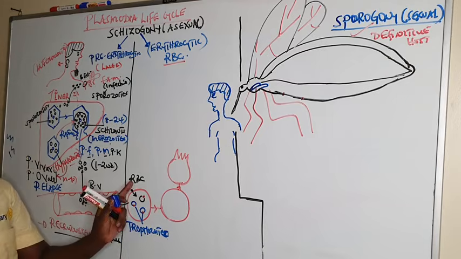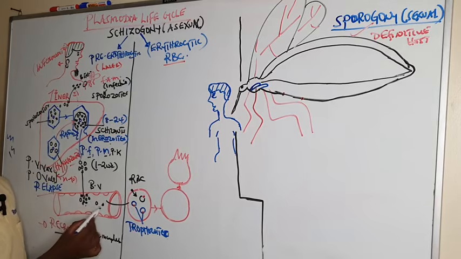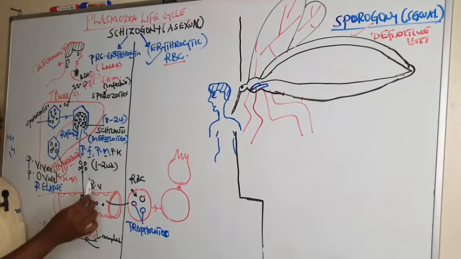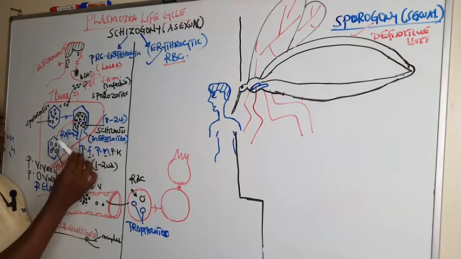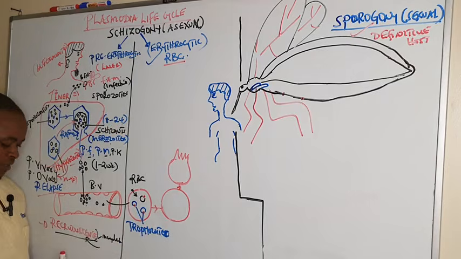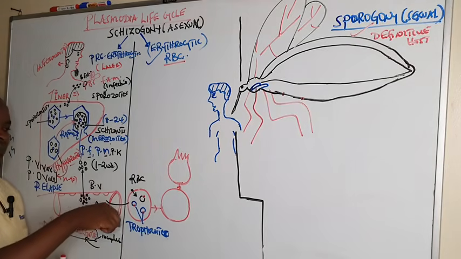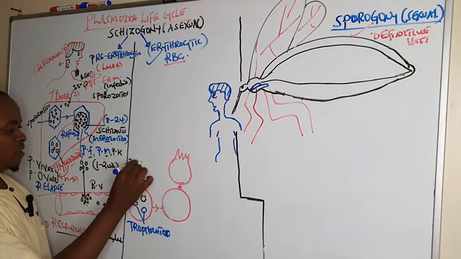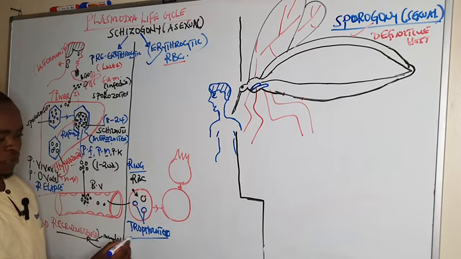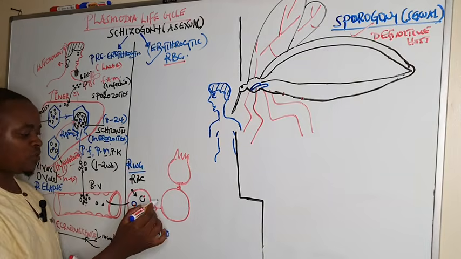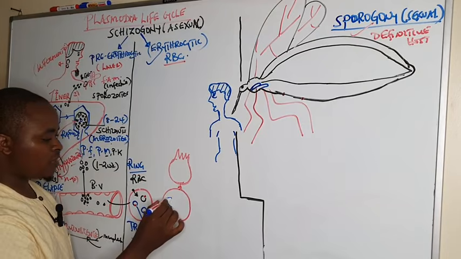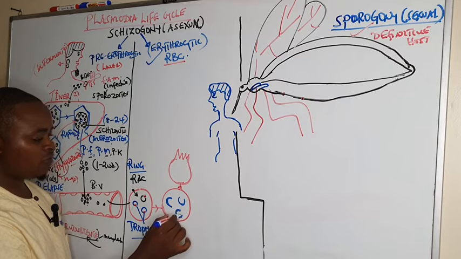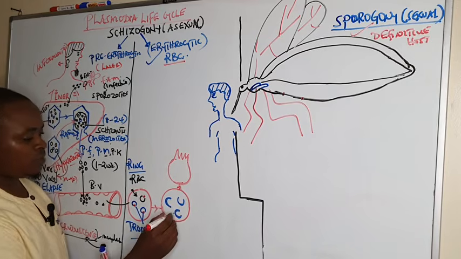So when the merozoites are released in the bloodstream, beginning erythrocytic schizogony, the merozoites attach on the receptors of RBCs, enter inside the RBC and form the ring forms. Ring forms are called the trophozoites, and these trophozoites begin to mature by thickening. That is the late stage of the trophozoites, which were the ring forms.